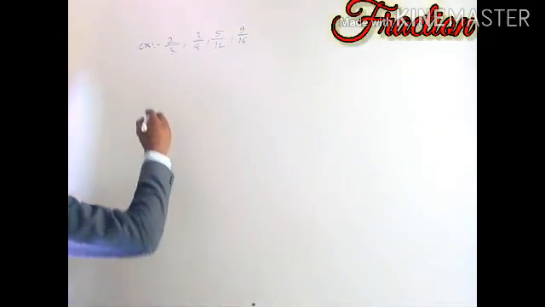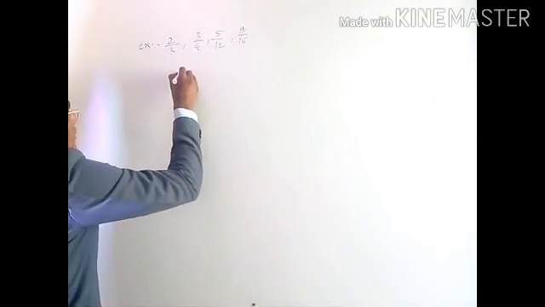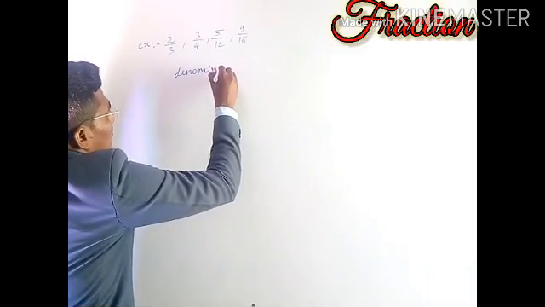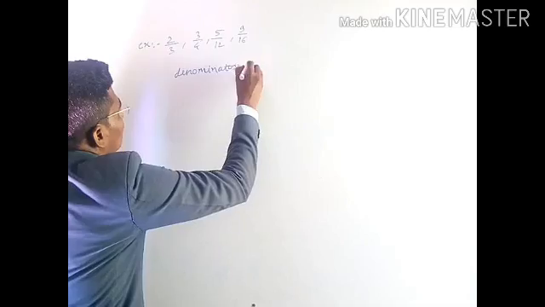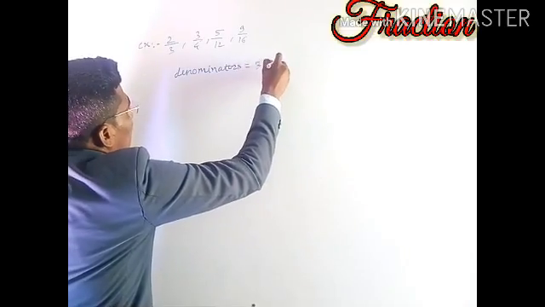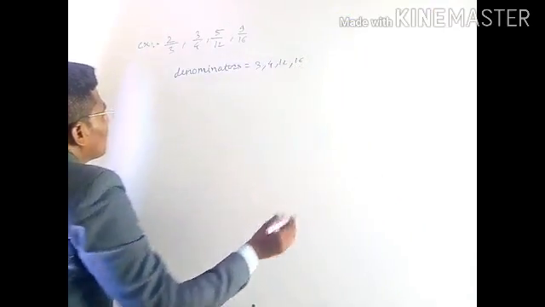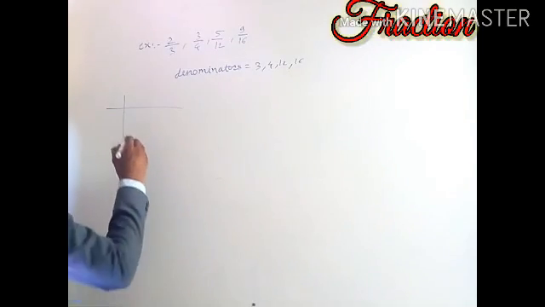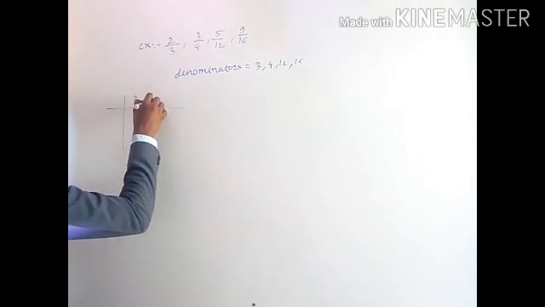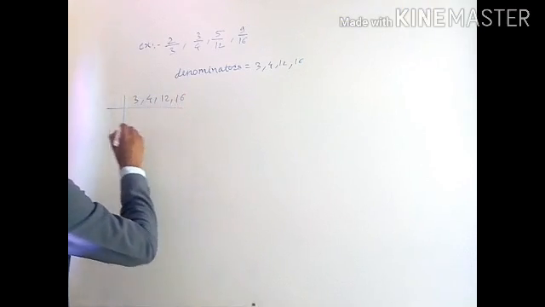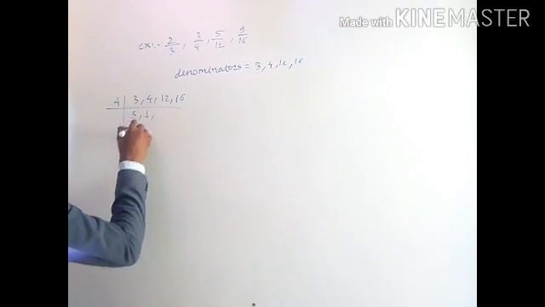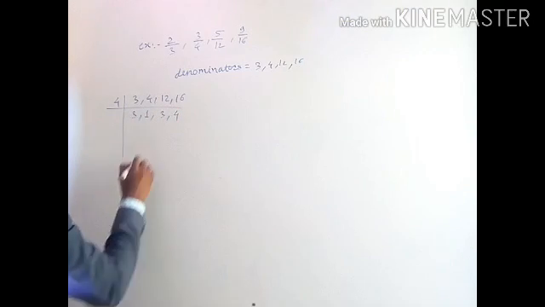And in the first method we find the LCM of the denominators. So the denominators are 3, 4, 12 and 16. We can find the LCM as I taught. First of all we will divide by 4. So 3 will be as this, 4 1s are 4, 4 3s are 12 and 4 4s are 16.